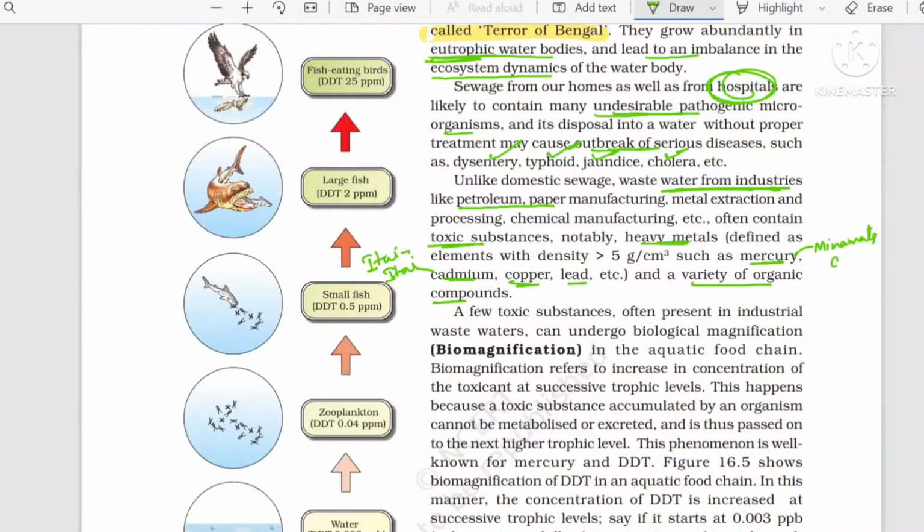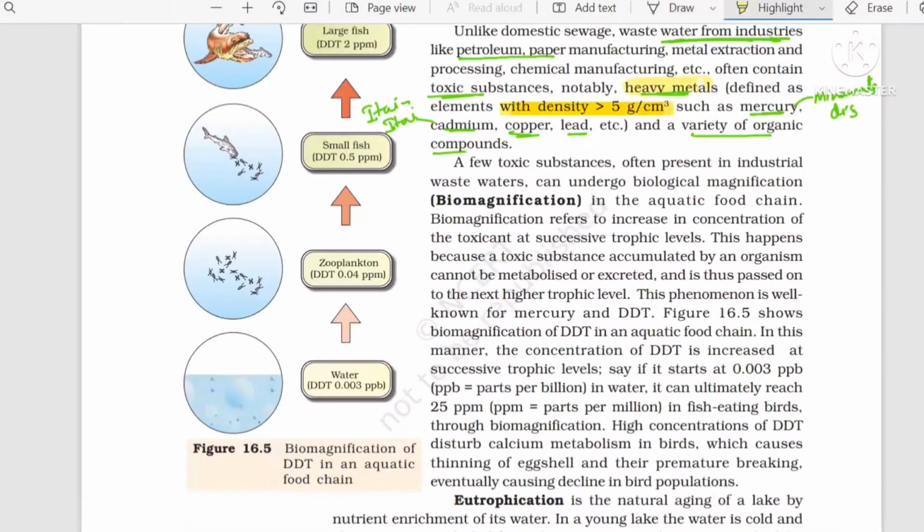Okay, Minamata disease. They are heavy metals, and their size and density are only this much. With this small size and density, they are creating a problem. Now, sometimes a few toxic substances often present in industrial wastewater can undergo biological magnification. The next concept with respect to water that we have to study is biological magnification.